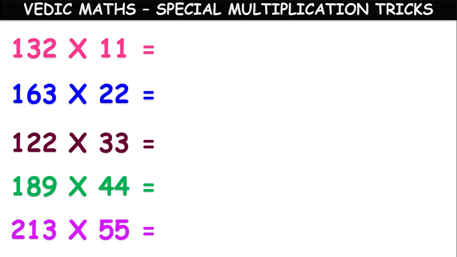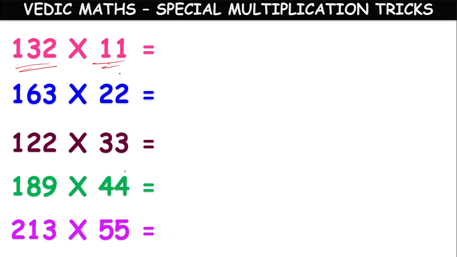Not only with 11, children, we can apply the same concept to any multiple of 11. By using this technique, we can multiply any number with 11, 22, 33, 44, 55, 66, 77, 88, 99, like that. We can extend this technique to any multiple of 11. So let's see the first example, children.